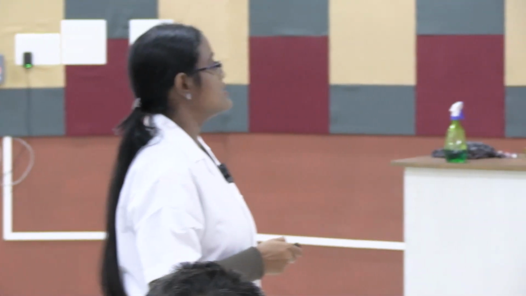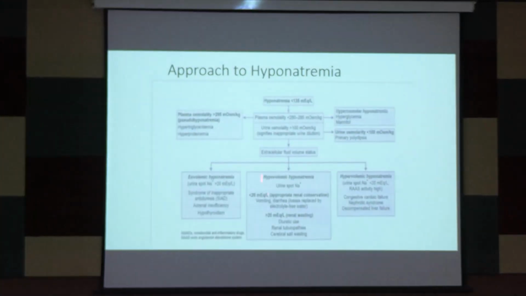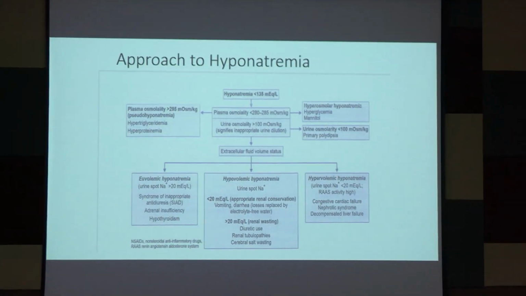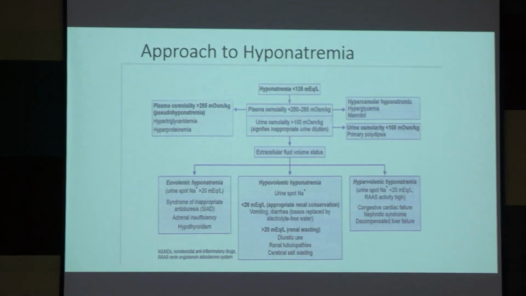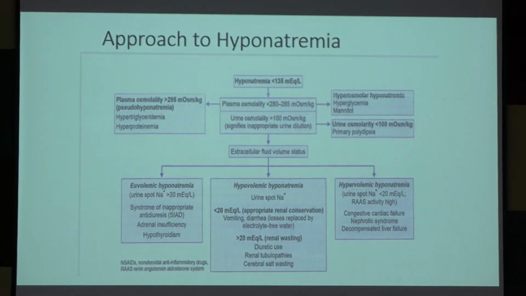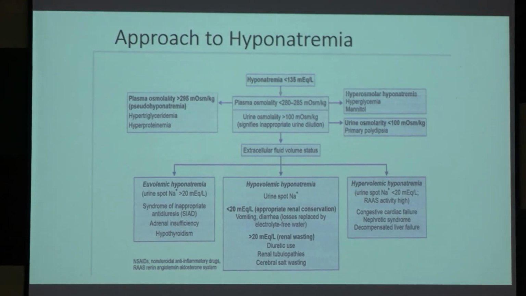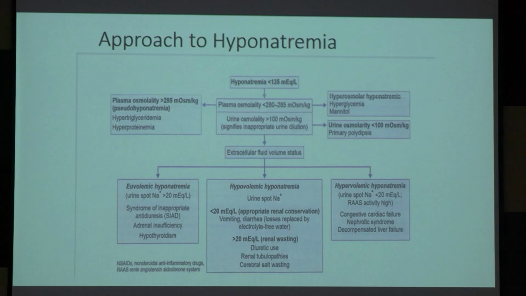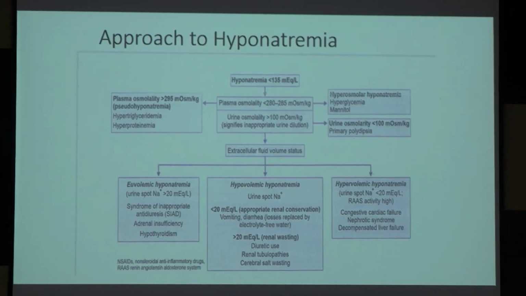Another thing is urine osmolality, another thing is urine spot sodium. Then only we can correlate what is happening with the sodium and what about the water. So, to reach our diagnosis, we have to consider all those points.